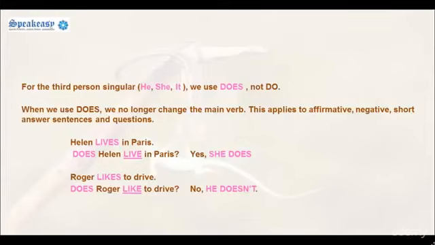Roger likes to drive. Does Roger like to drive? No, he doesn't. So notice that in each of the questions here, the underlined verb, live and like, do not change form.